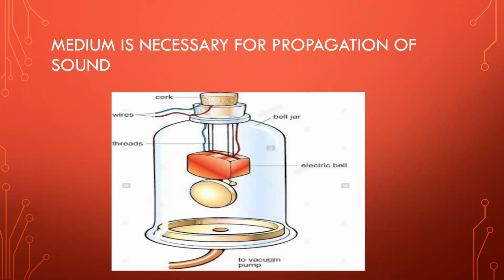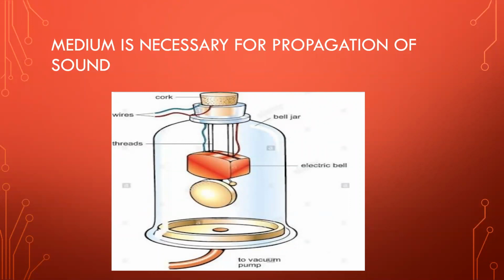In this experiment, a vacuum tight bell jar is placed on a smooth horizontal surface. The bell jar is connected to a vacuum pump via a tube. We can remove air inside the bell jar using the vacuum pump. As shown in the figure, the bell jar contains an electric bell which is connected to the power supply through the lid of the bell jar. At the start of experiment, the vacuum pump is off and the bell jar contains air.